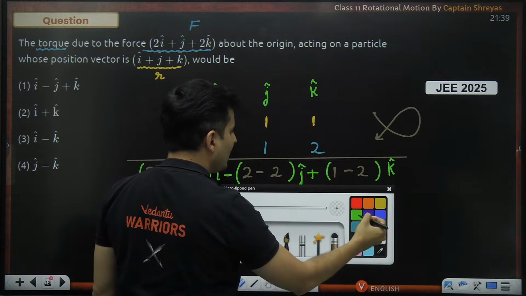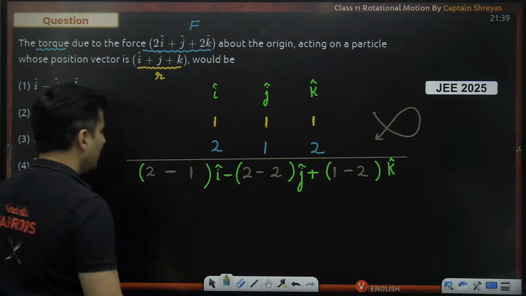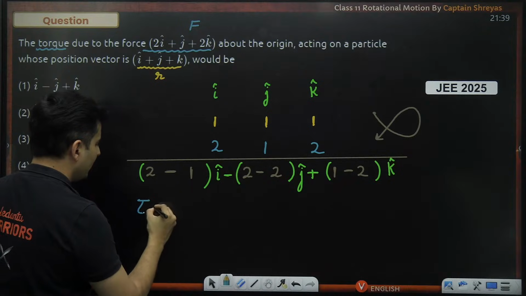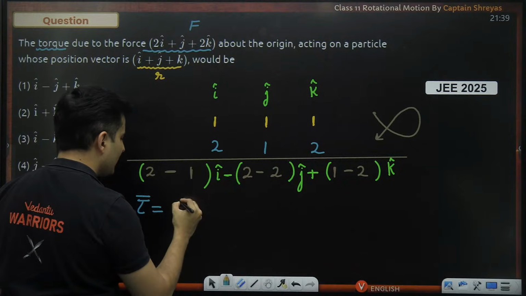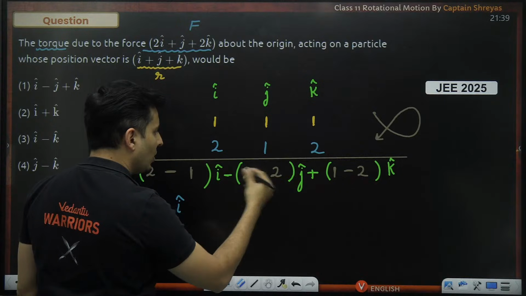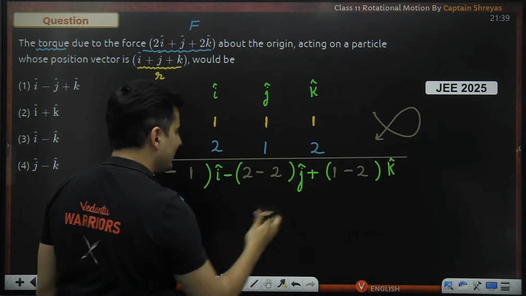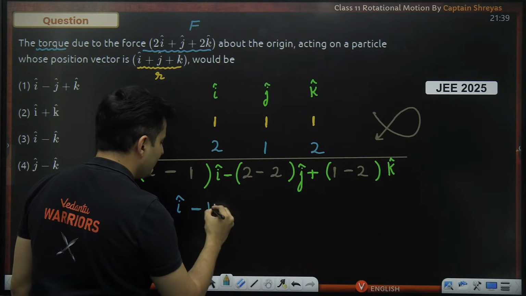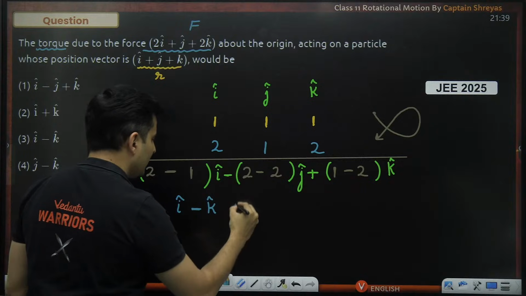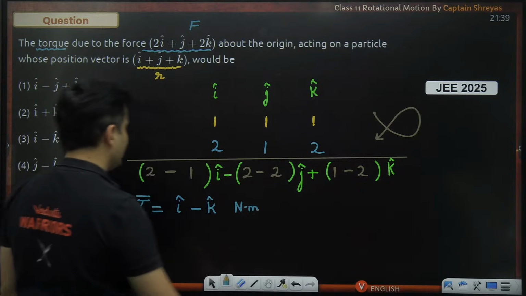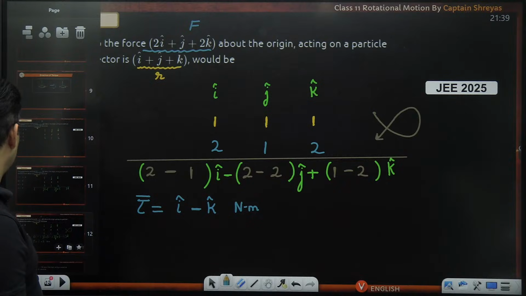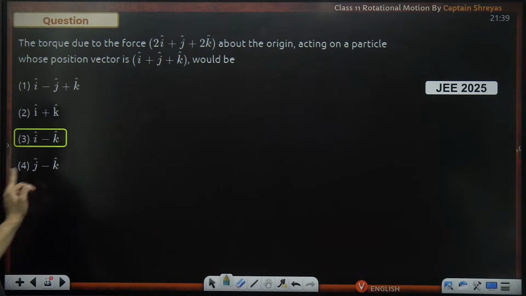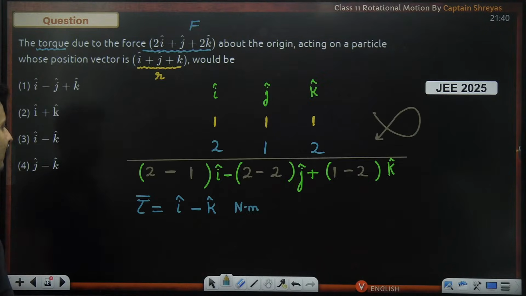So I think we are coming close to our answer. So this torque then will be equal to 2 minus 1 is 1, so just i cap. 2 minus 2 is 0, so 0 j cap. 1 minus 2 is negative 1, so minus k cap. That's it. This many Newton meter is the answer: i cap minus k cap, which is obviously your third option. Option number 3, which was asked in JEE 2025.